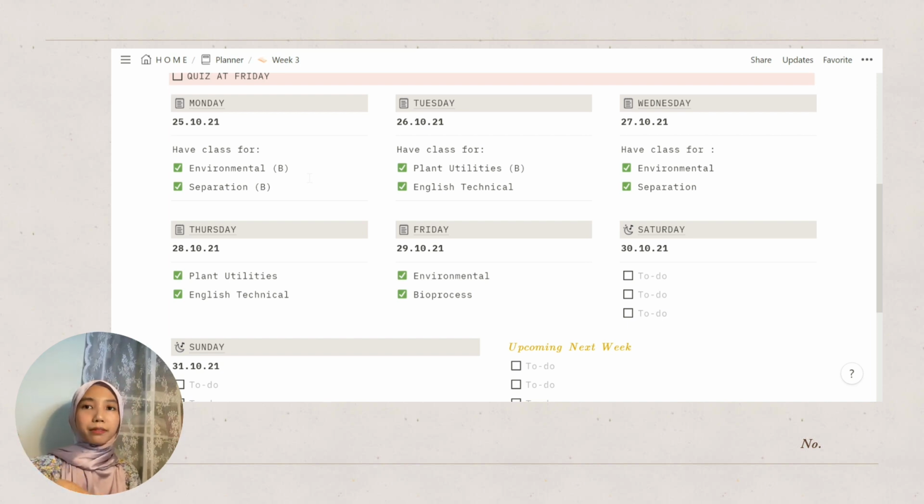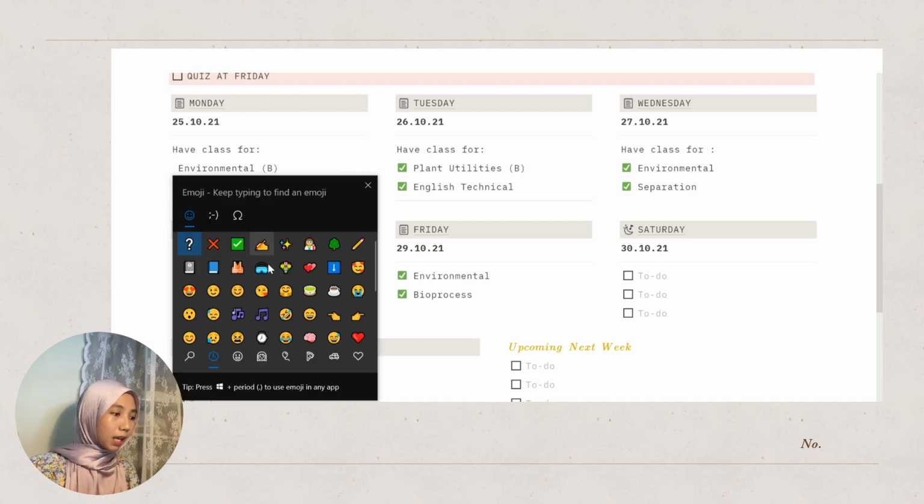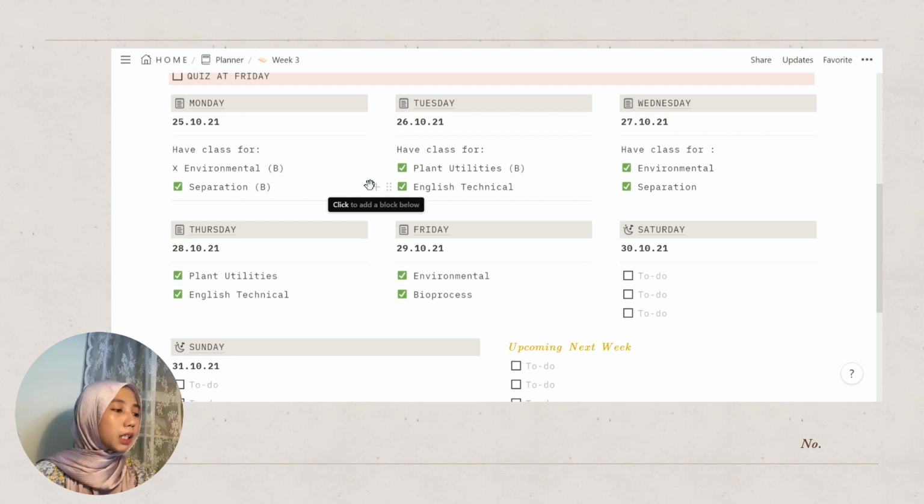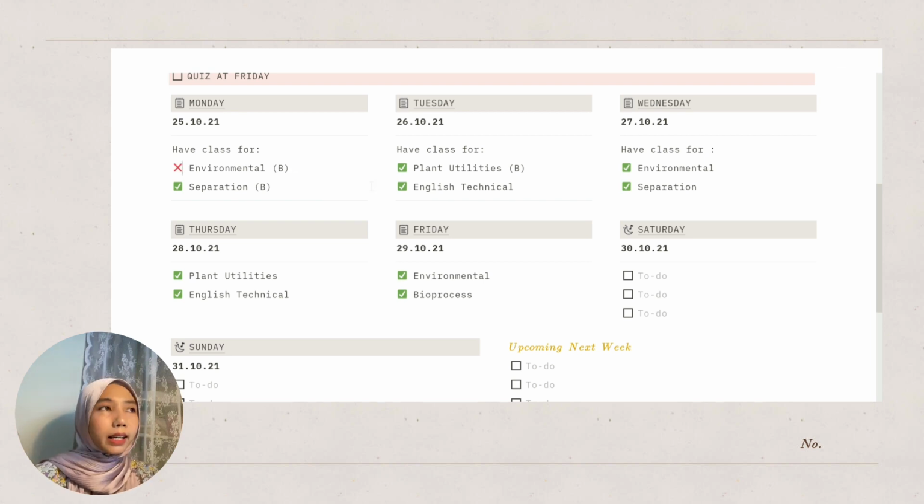If you have an Acer Swift 5, I'm not entirely sure whether this works on other laptops, if you want to access the emoji keyboard, just click on Windows and also your full stop. Then you can access your emoji keyboard, where like I said, I would put the red cross mark. I also added dates in here because sometimes I forget the dates, and sometimes I do forget what the week is. Therefore, I manually edit the dates in my weekly planner. It was a bit tedious, but I know it's very worth it.